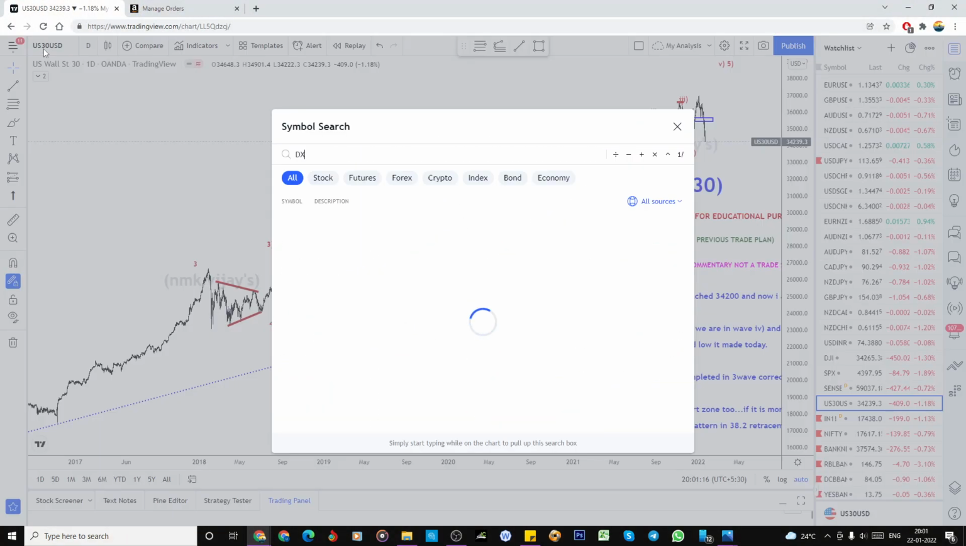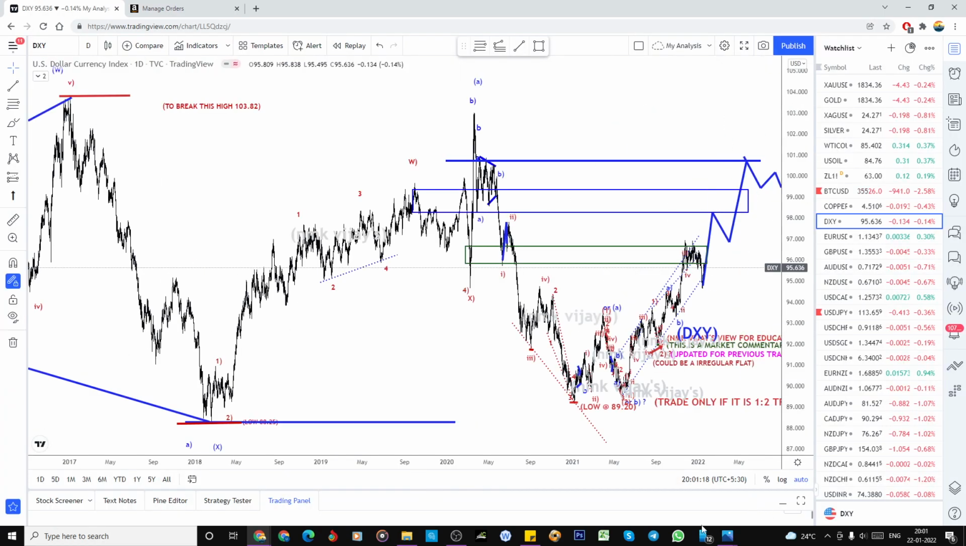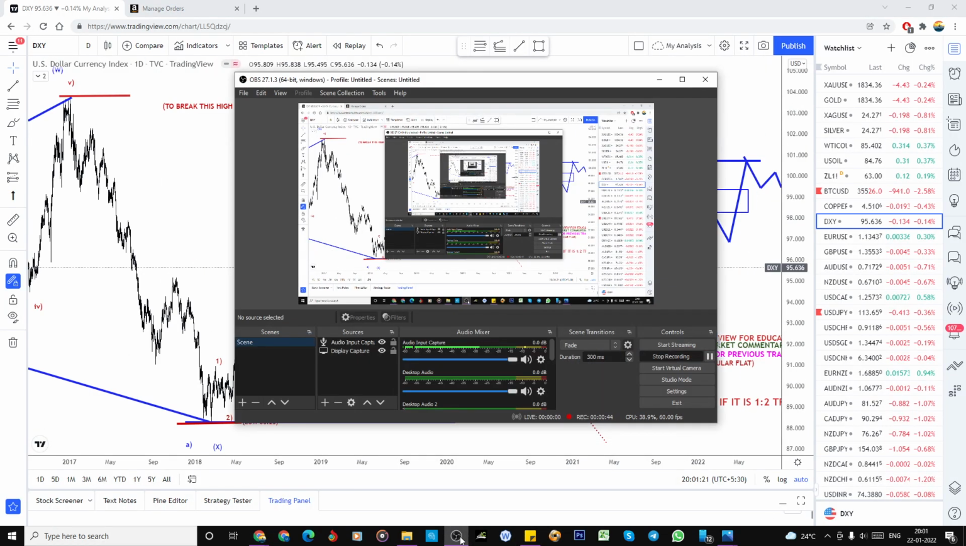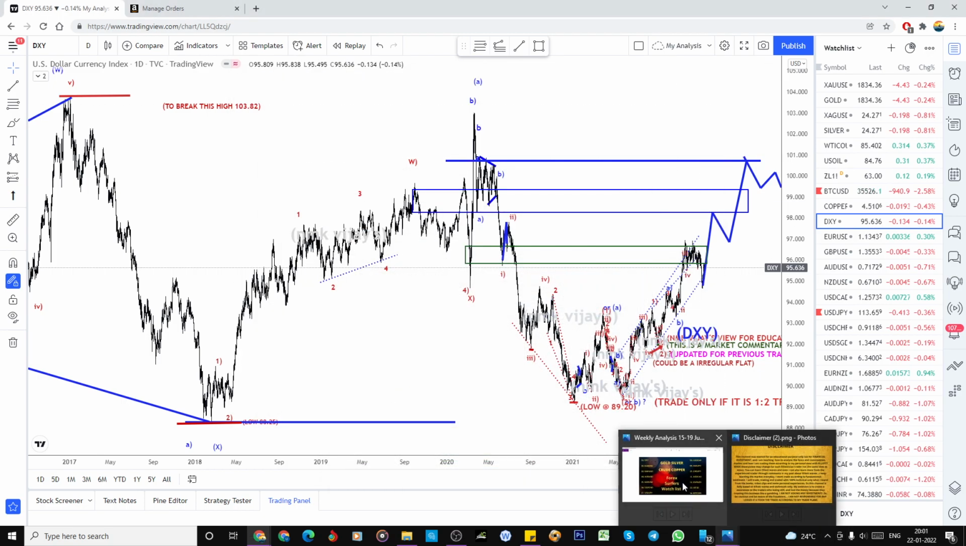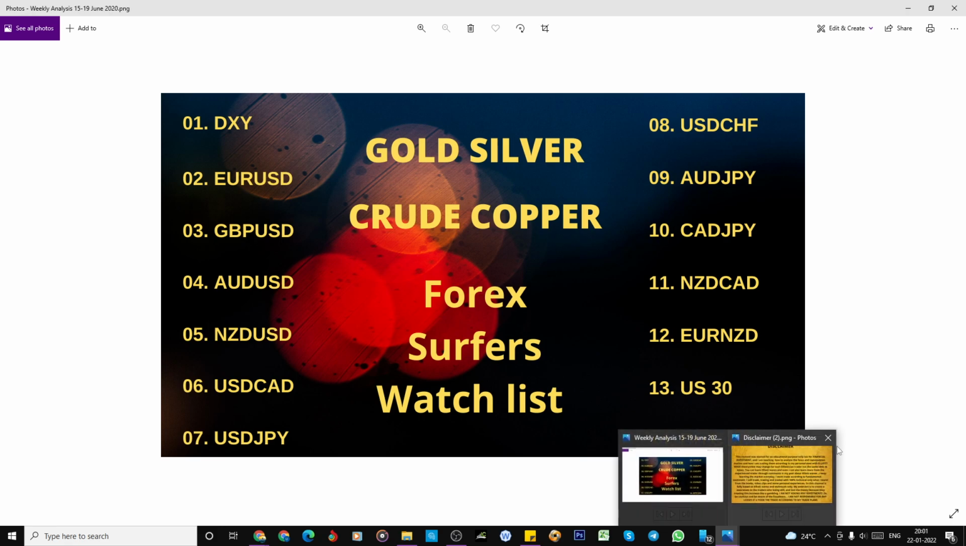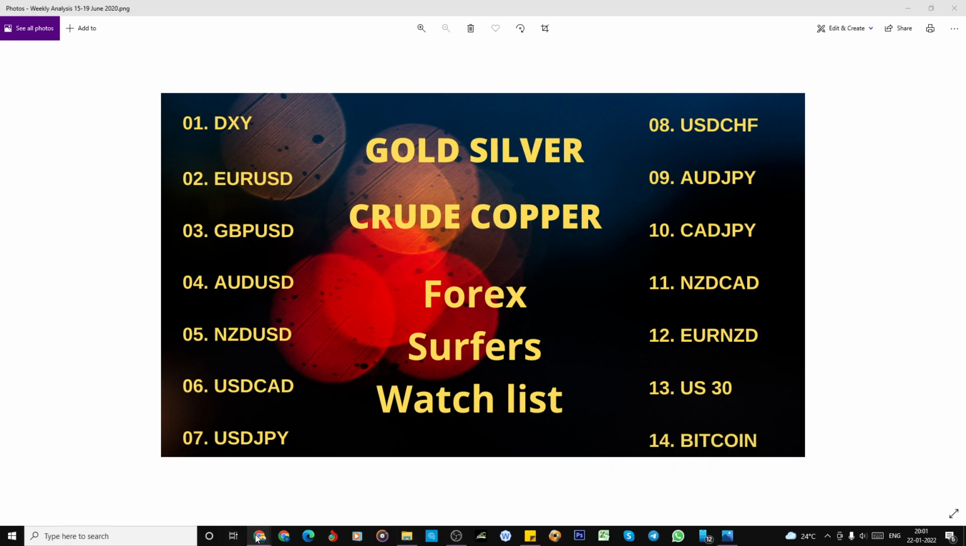So let's move on to the DXY. Once checked, it's recording. Yeah, perfect. And this is our watch list. So it starts from DXY.